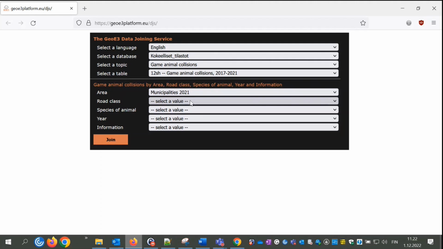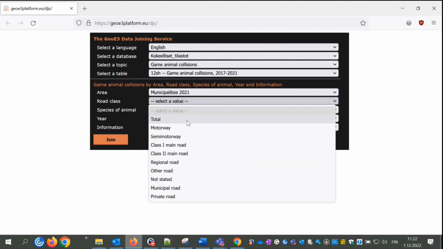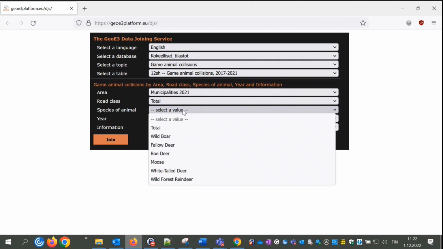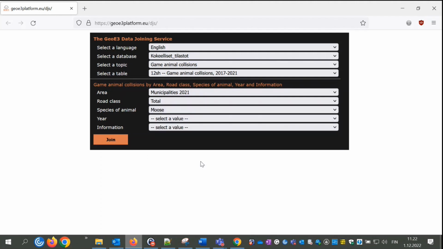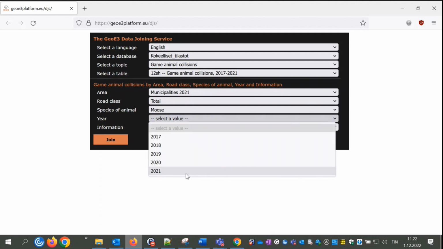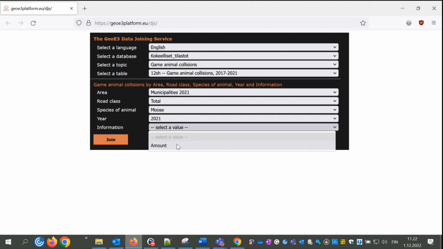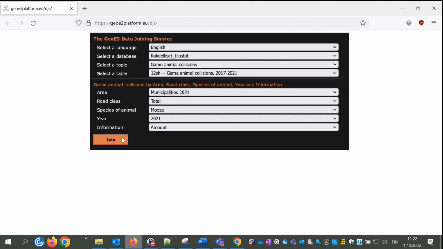And next we can select road class. We select total. And then we can select animal. We select moose. And we can also select the year. We can select the same year, 2021. And lastly, we select amount from information. And after that, we can execute the join by clicking the join button.